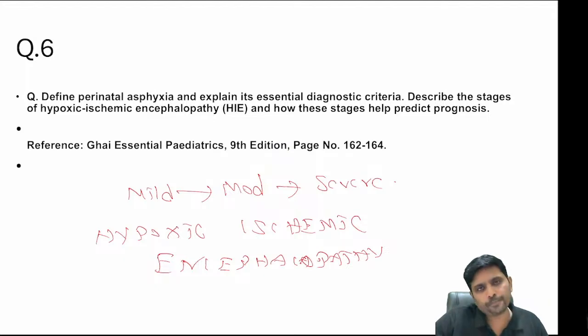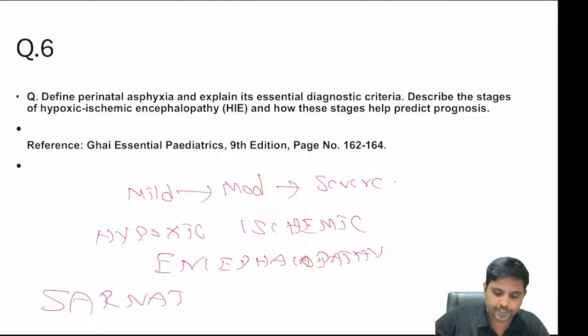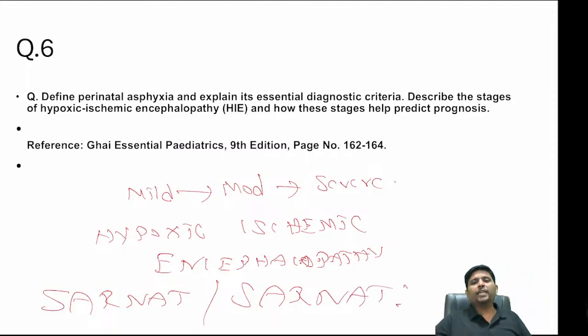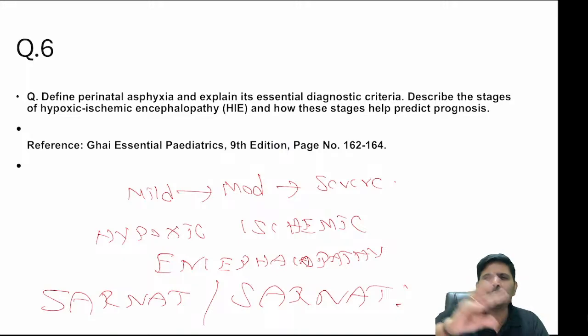And this progression of mild, moderate, severe birth asphyxia is classified by two persons, called Sarnat and Sarnat staging. What is Sarnat and Sarnat staging? It is nothing but stages of hypoxic ischemic encephalopathy based on certain clinical parameters.